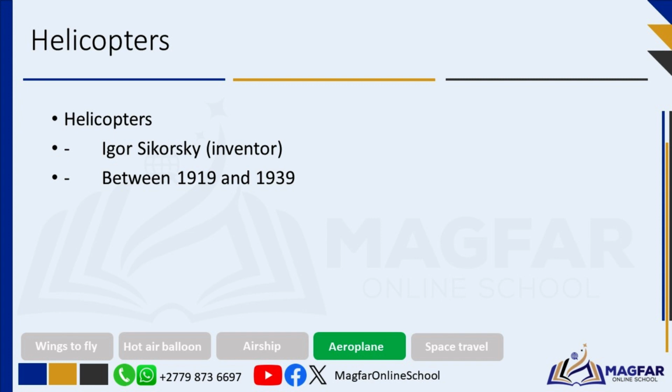The helicopter is a remarkable aircraft that can take off, land, and hover in one place. The idea of a machine that could fly like a helicopter dates back to ancient times. The word helicopter comes from the Greek words helix meaning spiral and pteron meaning wing.